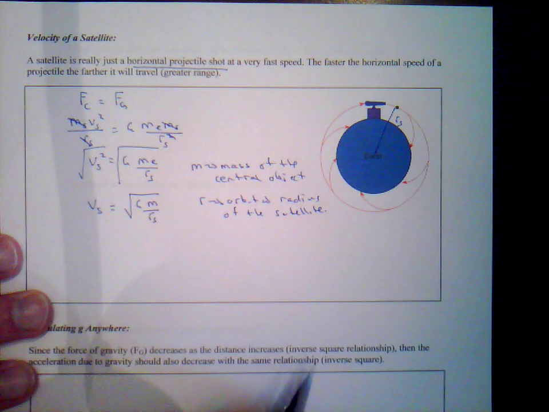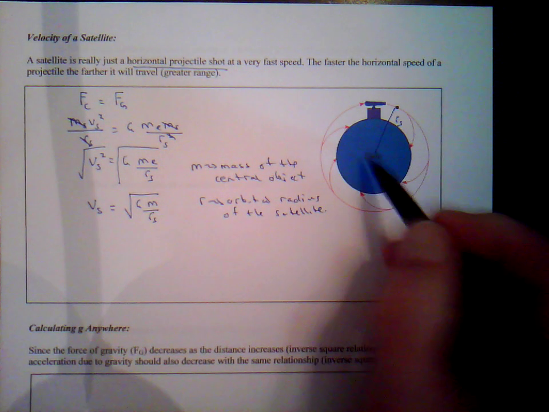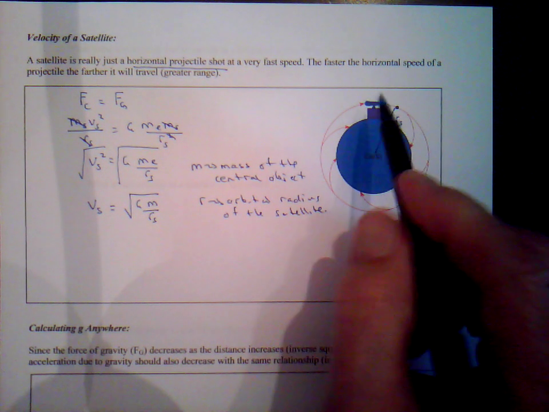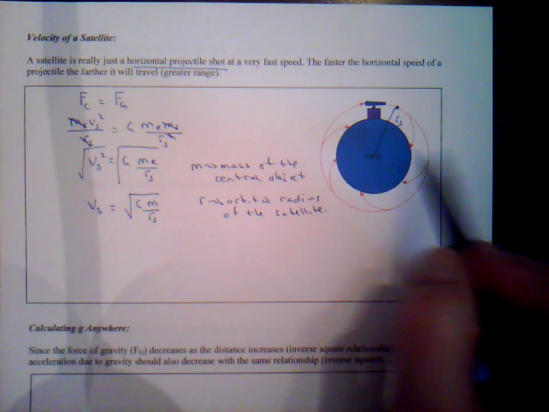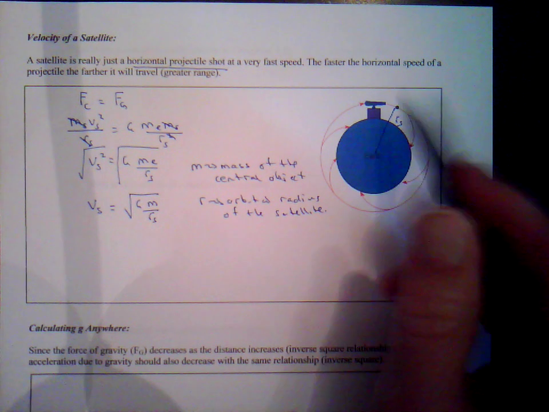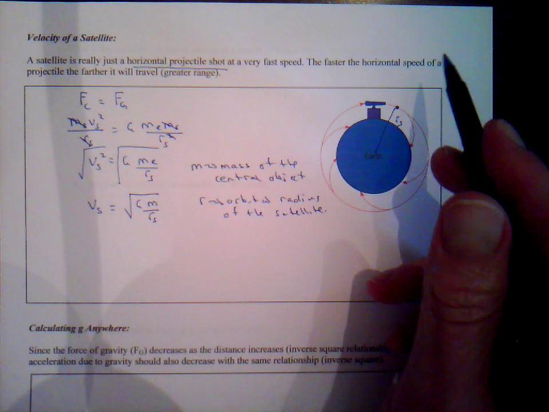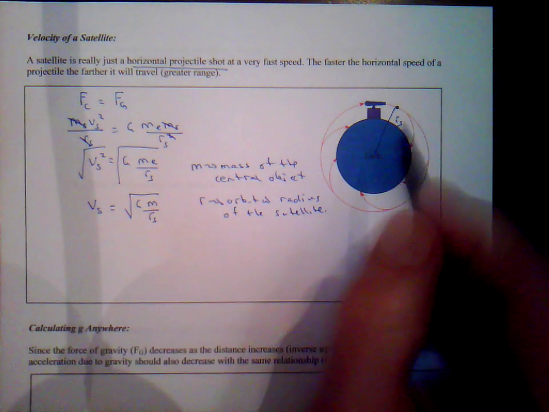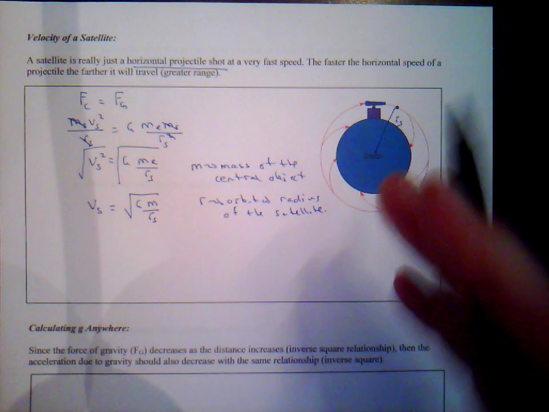So there are many man-made satellites that orbit the Earth, so it could be any man-made satellite, its distance from the center of the Earth, or it could be the Moon. The Moon is a natural satellite, so it could be the distance the Moon is from the center of the Earth, that value right there. But this M is always the mass of the central object, whatever the satellite is orbiting.